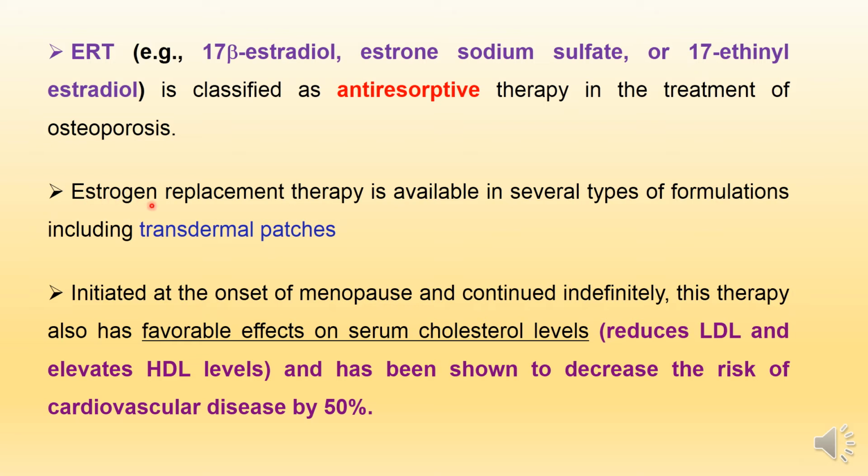This is essential in treatment of osteoporosis type 1 or postmenopausal osteoporosis. Also, estrogen replacement therapy is available in several formulations. The most important one is the transdermal patches, as these patches have slow onset of action and also long duration of action. Estrogen replacement therapy is initiated at the onset of menopause and continued indefinitely with the patient.